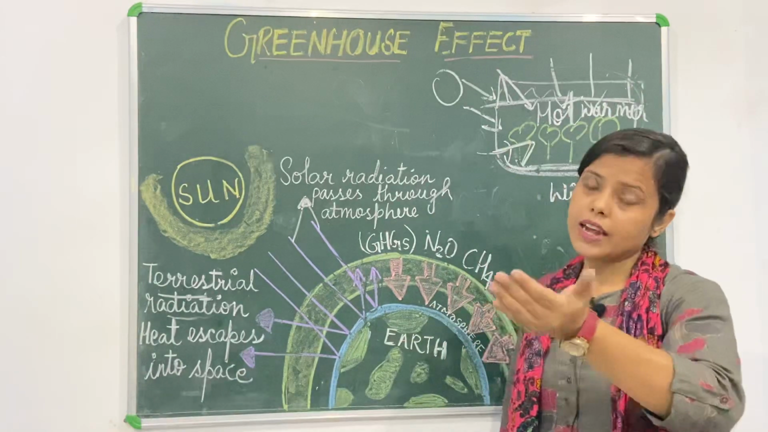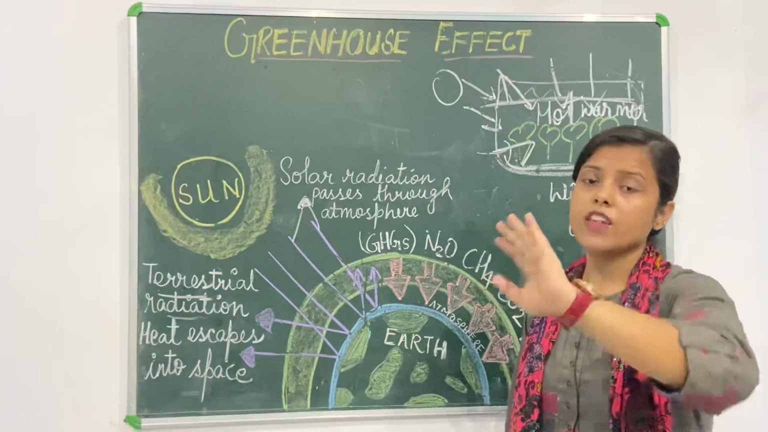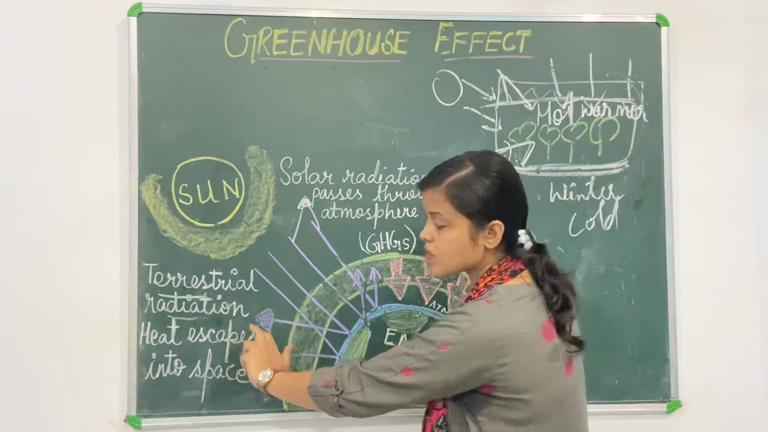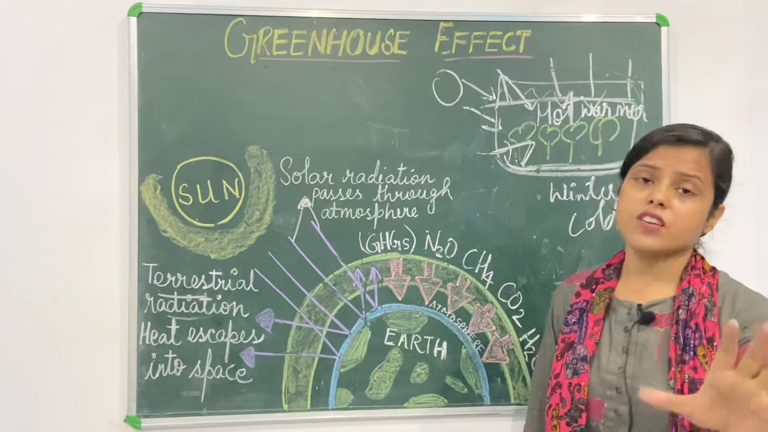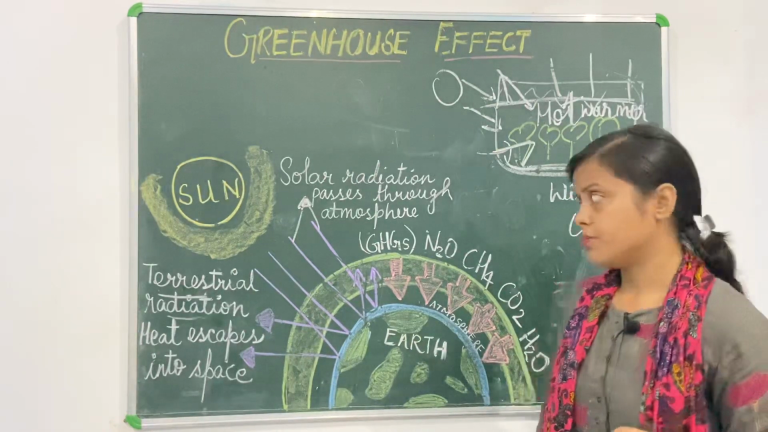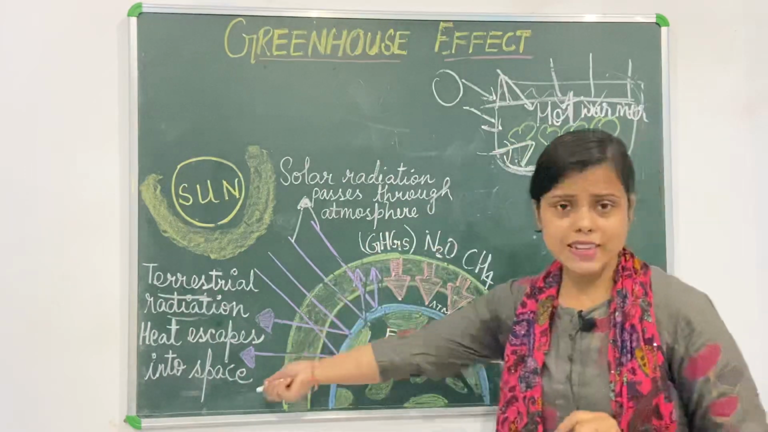The heat which is given back into the space, which strikes the surface of the earth and goes back to the space, this heat is known as terrestrial radiation. It is in the form of terrestrial radiation. Now these two points, I think, are clear.